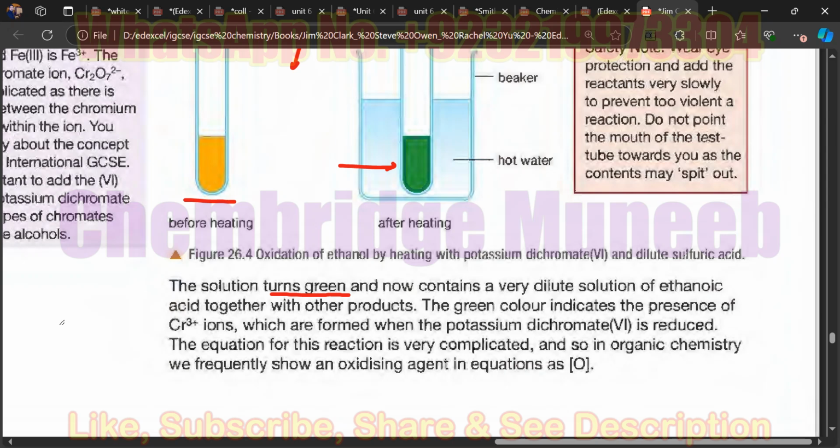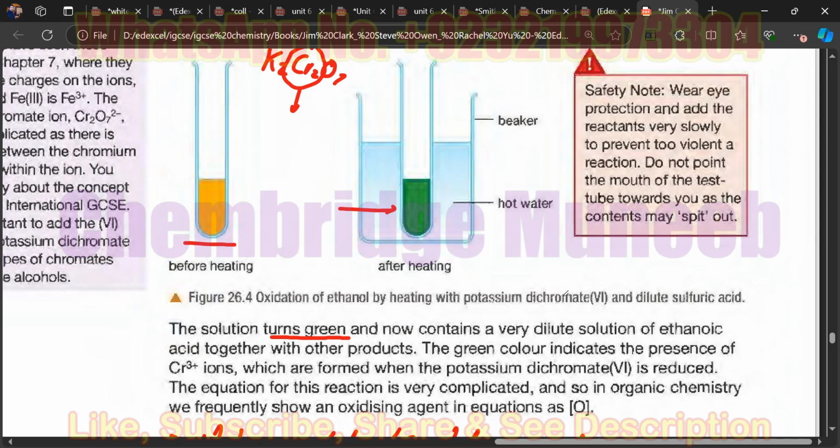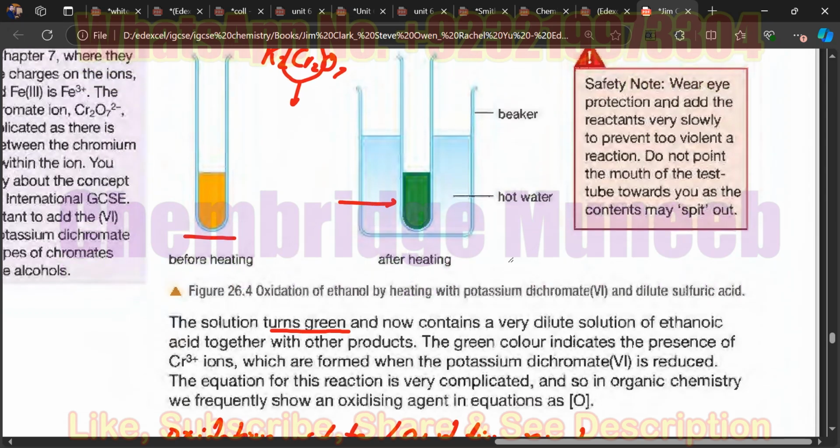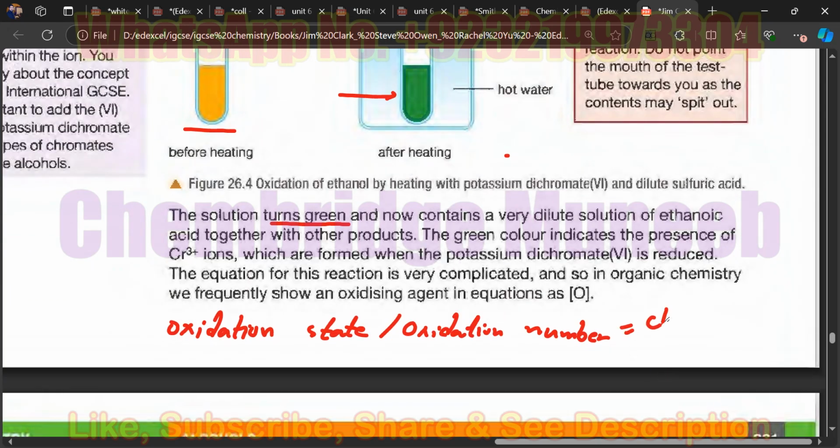Not really. Okay. Basically, oxidation state is referred to as the charge of the atom in the compound. It is the charge of the atom in the compound.